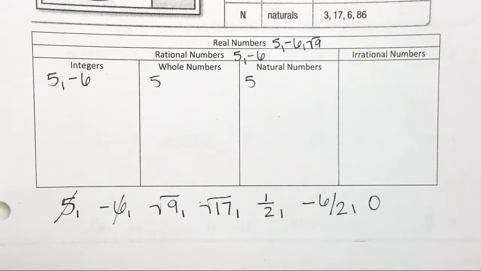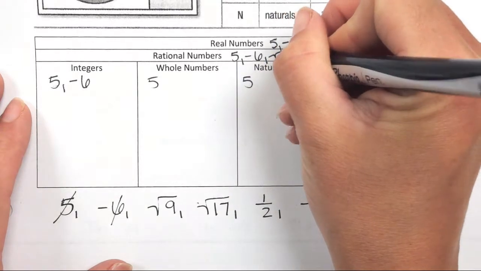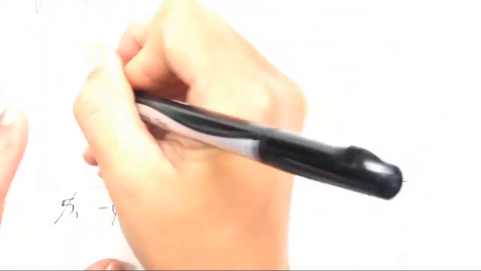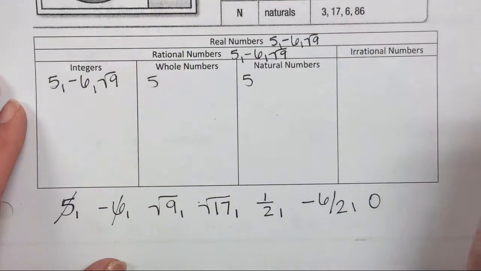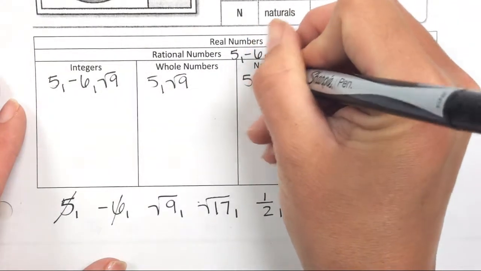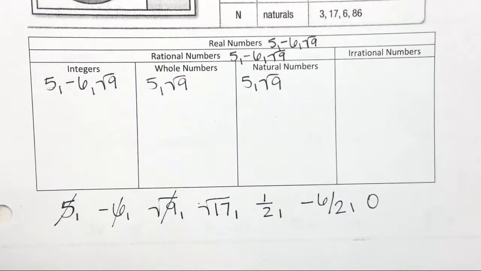Why? Because it's the whole number. It's not just the square root of 9, it's what? 3, which is a whole number, right? So the square root of 9 is rational. Is it an integer? Yes. What about whole? What about natural? Yes. Any questions about these? It's a little confusing. It'll get there. You just got to memorize them.